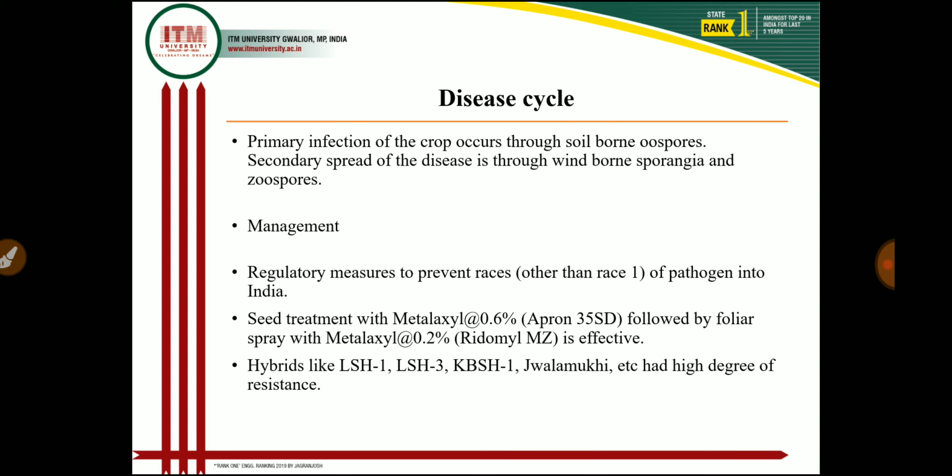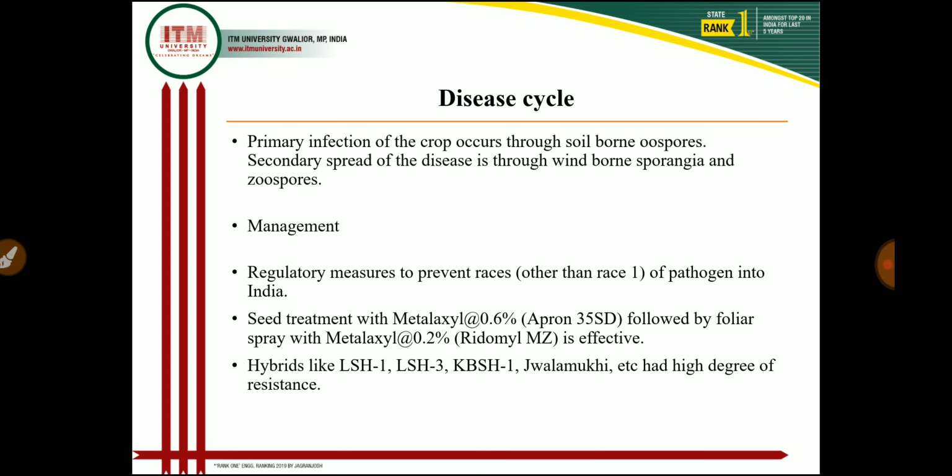In favorable conditions, a temperature ranging from 20 to 25 degrees centigrade and relative humidity more than 85%, and if at the time of sunflower cultivation intermittent rainfall occurs, these conditions are very favorable for development of the downy mildew disease in the sunflower crop.